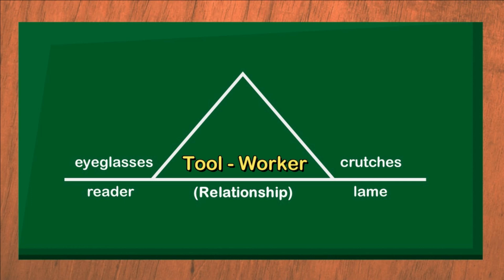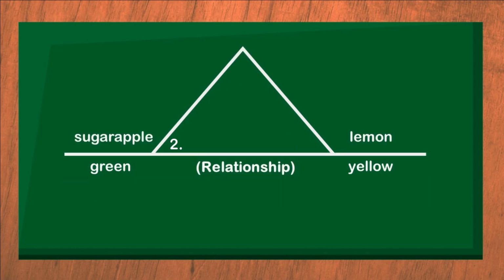If your answer is correct, congratulations! If you got it wrong, there are chances to improve. Remember, we are just starting. 2. Sugar apple is to green as lemon is to yellow. What is the relationship between the paired words?